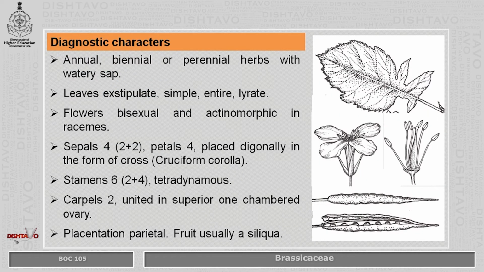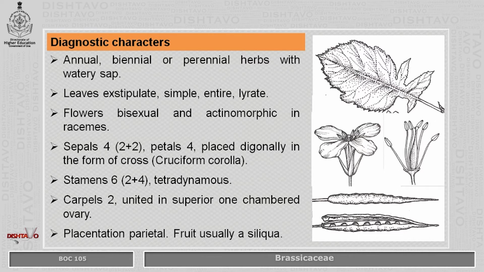Diagnostic characters of this family: some are annual herbs, some are biennial and some are perennial herbs with watery sap. So most of them are herbaceous. Leaves are exstipulate, they don't have stipules, they are simple, they are having entire margin mostly, but sometimes they have wavy margin, and then they are called as lyrate. The first picture shows the lyrate leaf, wherein the margins are incurved and show this wavy margin.